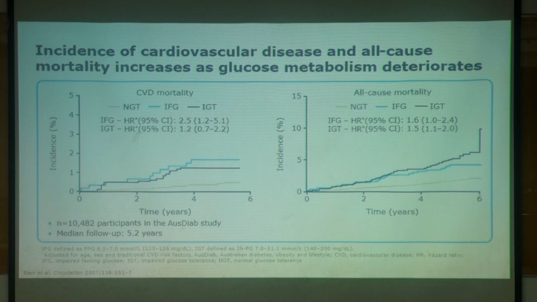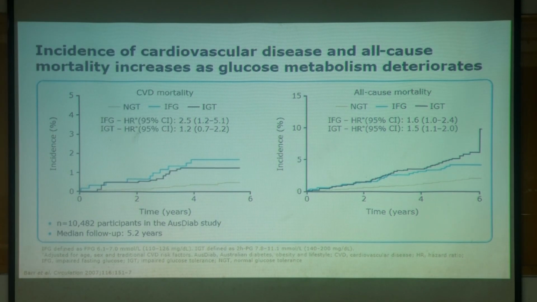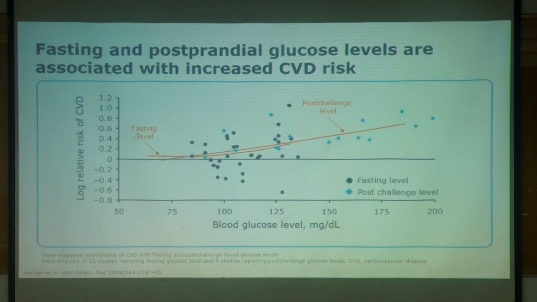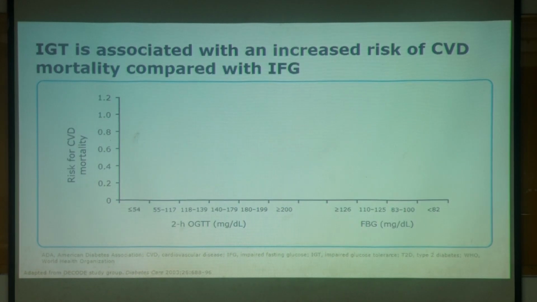So the incidence of cardiovascular disease and all-cause mortality increase as glucose metabolism deteriorates. You can see it here clearly. As the IFG and IGT go up, the risk of cardiovascular disease and all-cause mortality also increases. And again here, the fasting and the postprandial glucose levels are associated with increased cardiovascular disease risk. Impaired fasting glucose increases the risk of CVD mortality, as has been stated earlier, and IGT is also associated with increased risk of CVD mortality compared with IFG.